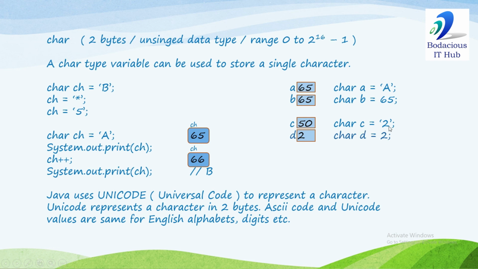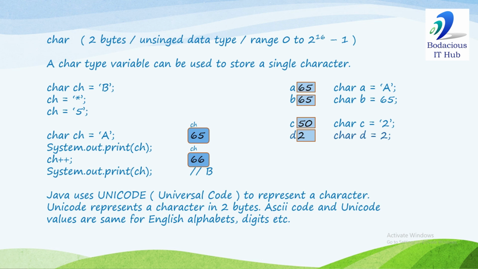If I write character CH is assigned '2', we have written 2 in single quotes, so it will be considered a character and its ASCII value 50 will be stored. And when we display CH, the corresponding character of 50, it means again 2, will be displayed. And if I write character B is assigned 2, so 2 is without quotes, so it will be considered as an ASCII value. It is stored as it is. And when you display B, that character will be displayed whose ASCII value is 2.